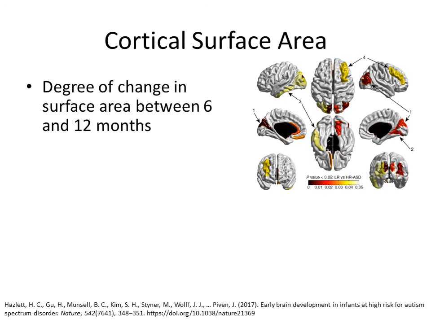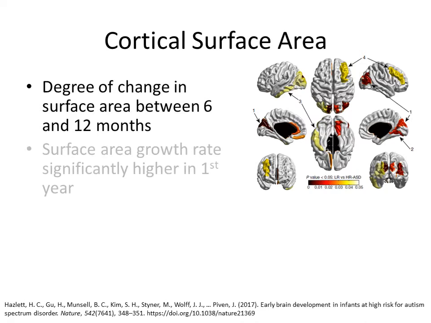Now what about gray matter surface area? A recent paper found that while the total brain volume growth rate is significantly higher in year 2, the surface area growth rate is significantly higher in year 1. This graph maps the degree of change in surface area between 6 and 12 months.